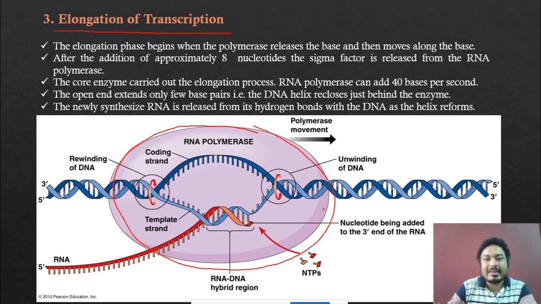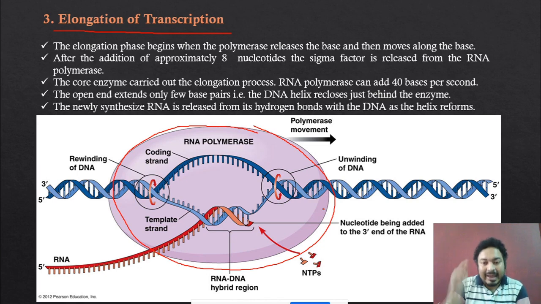So DNA helicase can unwind the DNA, but this is an exception for the RNA polymerase, because RNA polymerase does not need the DNA helicase molecule. RNA polymerase itself unwinds the DNA, and it can also rejoin the DNA. Unwinding and rejoining are both carried out by the RNA polymerase.